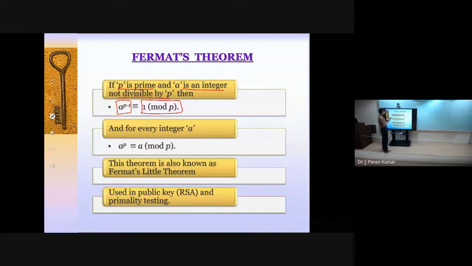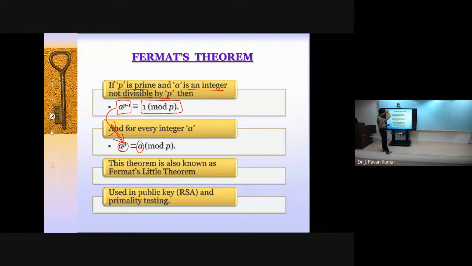Just based upon relatively prime, whatever we have seen, two numbers are relatively prime means whenever we consider the common factor, we will be having only one as the common factor. That's what it is indicating. a power p minus 1 and p are relatively prime. So whenever we divide like this, then we will be getting 1. This one is an extension to this. That is, on both sides, if you multiply with a, then we will be getting a power p, and here we will be getting a mod p. Okay, this is called Fermat's little theorem or Fermat's theorem.